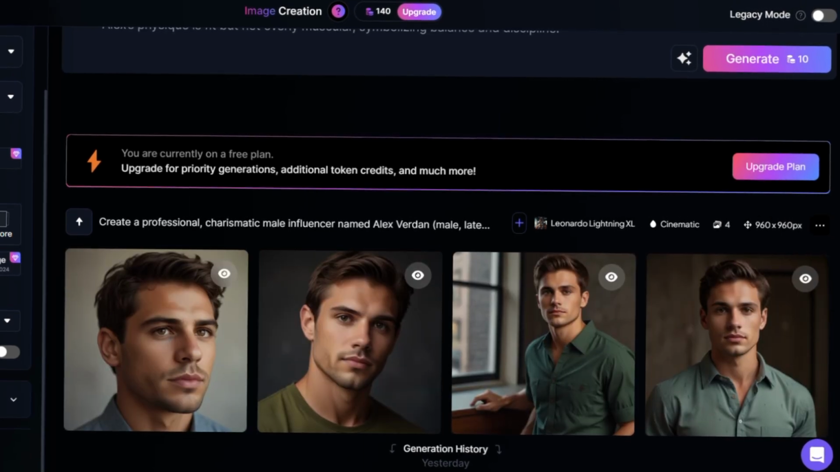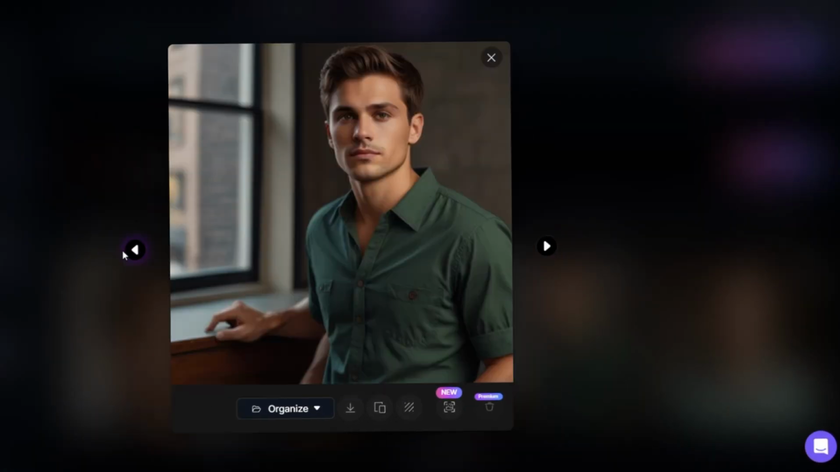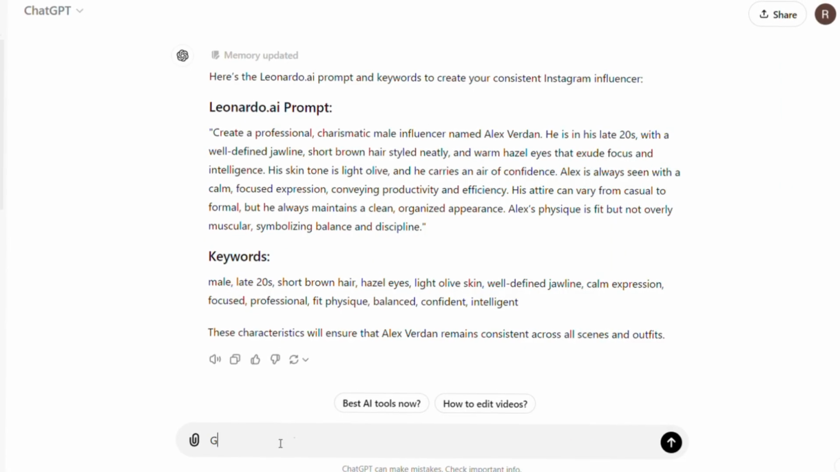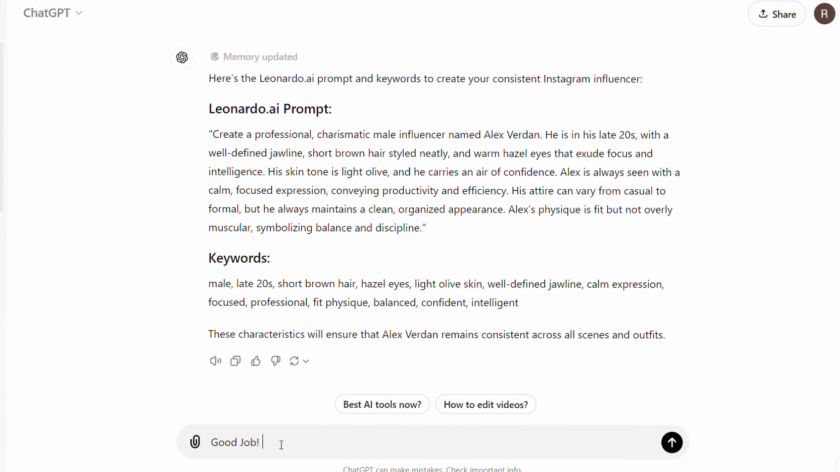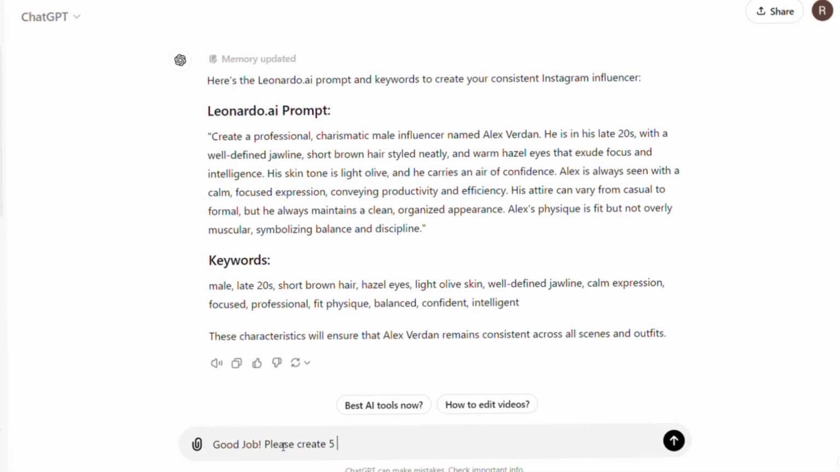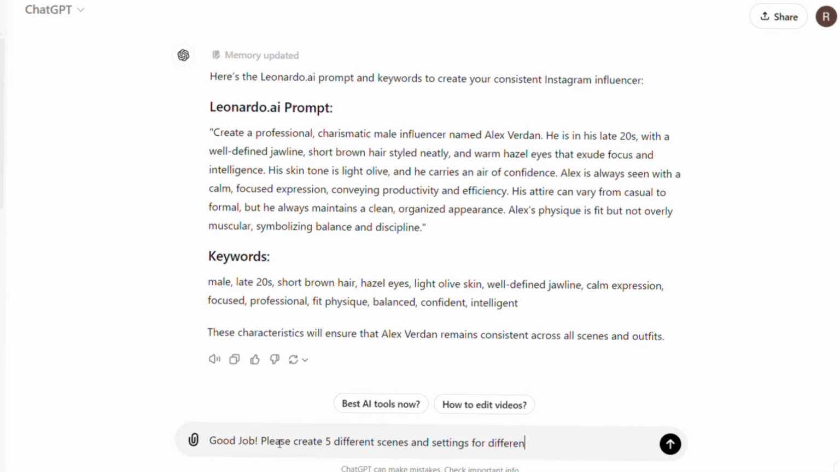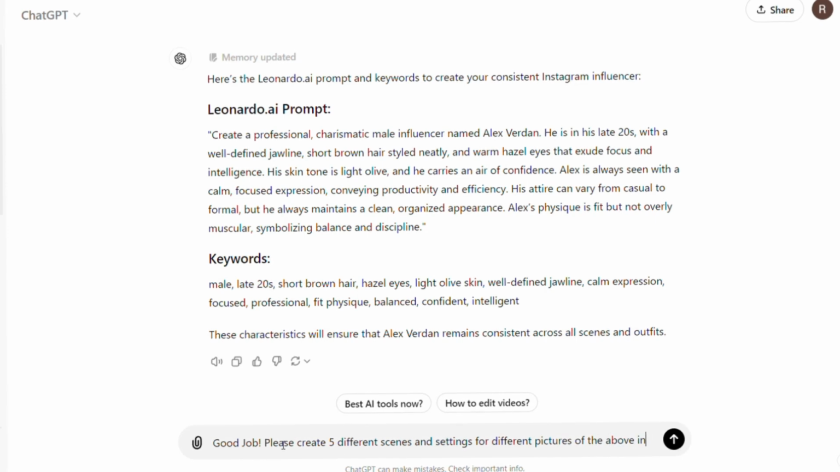And there we have it, 4 variations of Alex, all pretty consistent with each other. But now let's push it further and test consistency under different scene settings. Head back to ChatGPT, and this time ask it to create 5 different scene settings for 5 unique images of Alex.